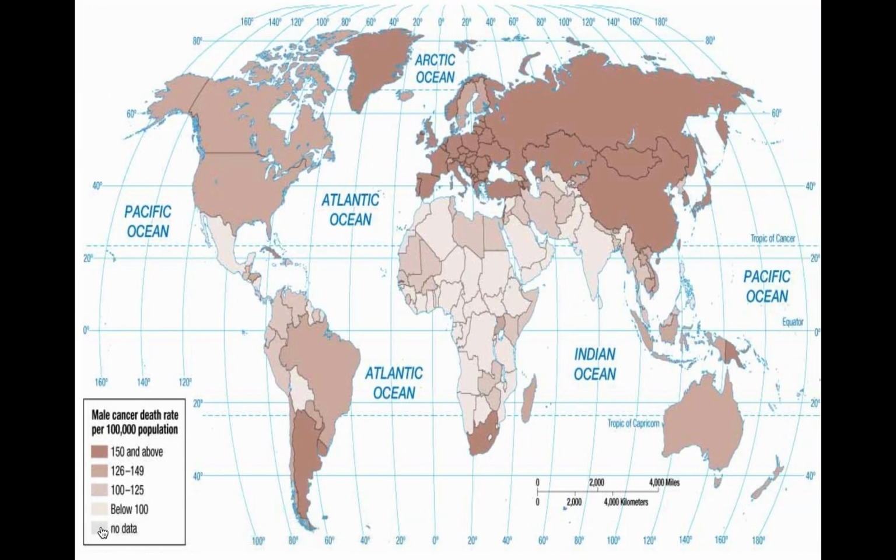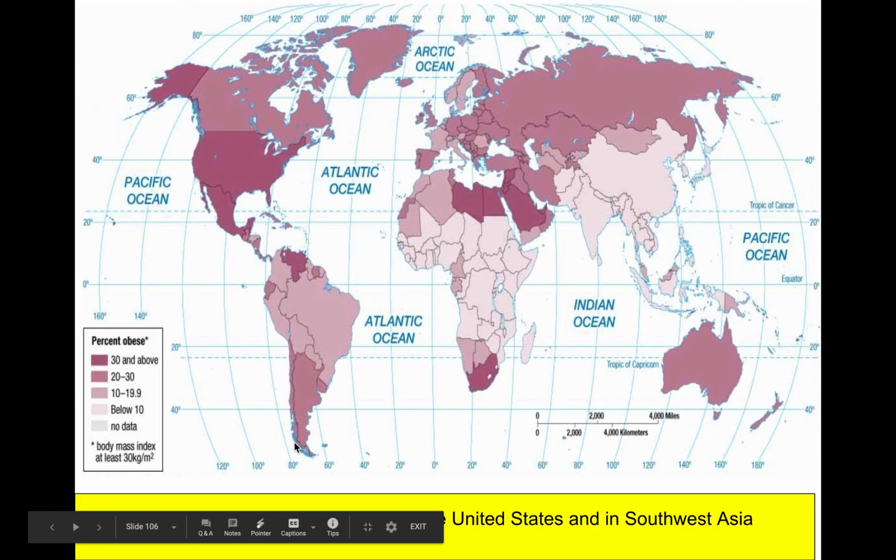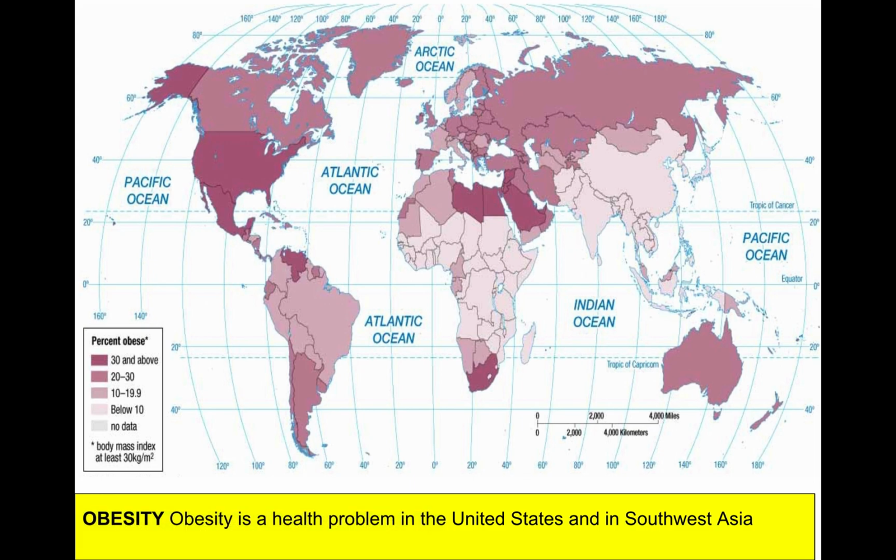Okay, and we can look at cancer rates. And we can look at obesity rates. And again, obesity would tell us that there are degenerative diseases, human-caused diseases, such as heart disease or diabetes or even cancer.